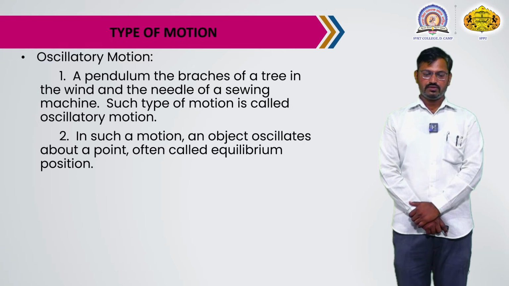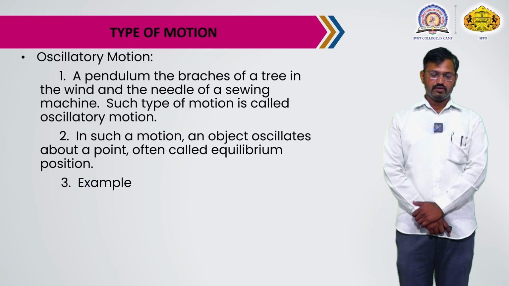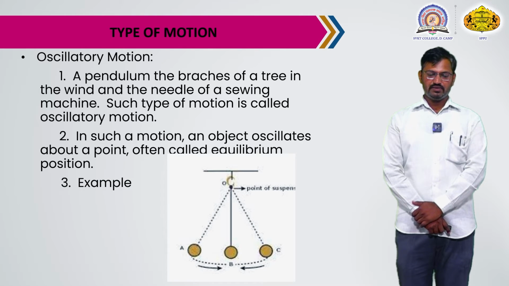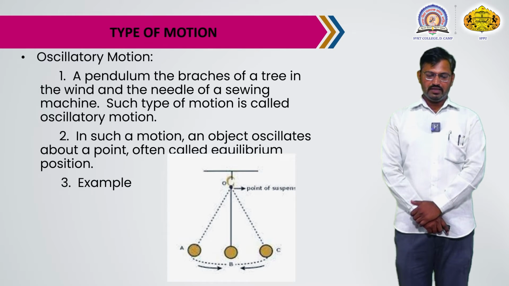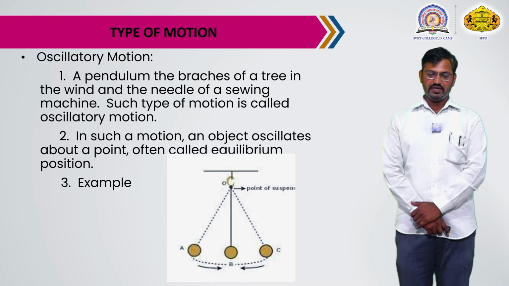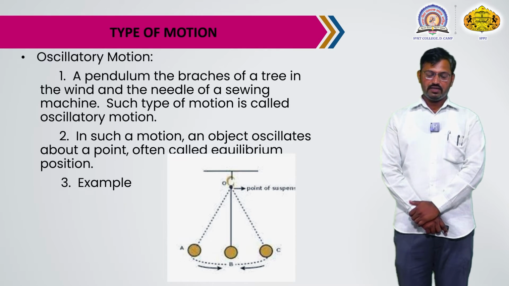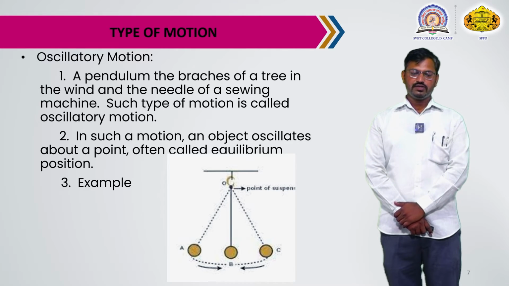The simple pendulum starts from position A to position C and back to its position A in equal intervals of time. This is the best example of oscillatory motion.